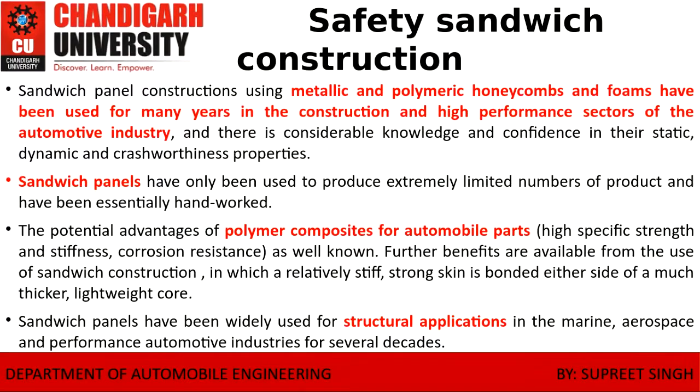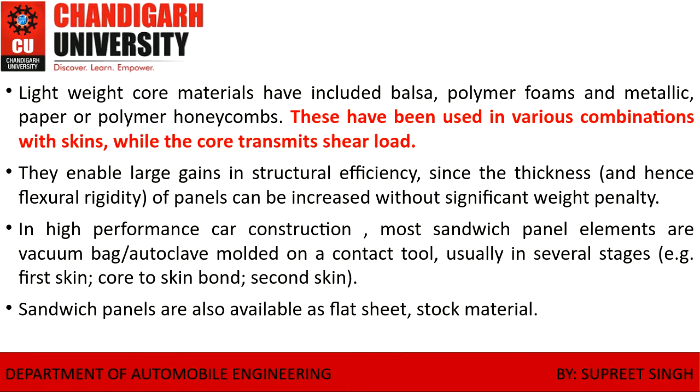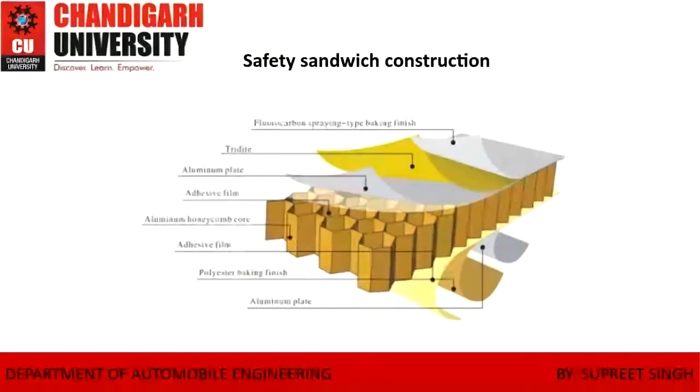It provides the hexagonal polymer cover for the automobile structure application. Metallic and polymeric honeycomb and foams have been used for many years in the construction for the high performance of the automotive industry. So this is a combination of the skin. So this is basically the diagram.